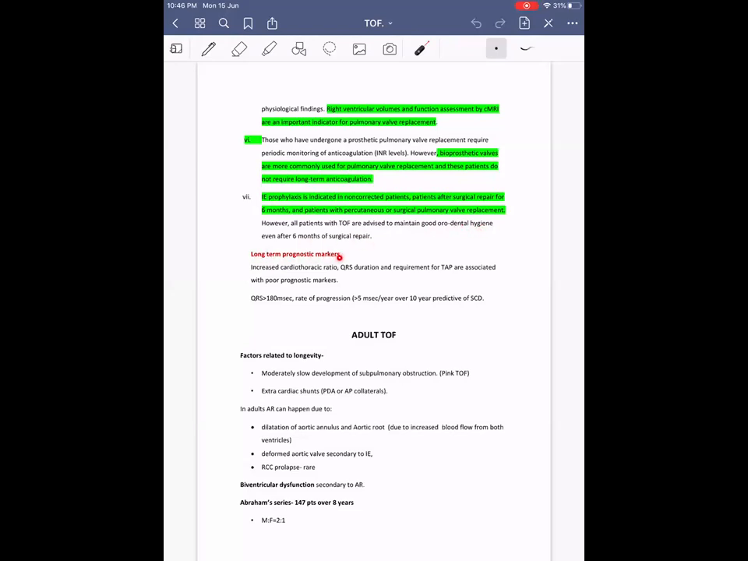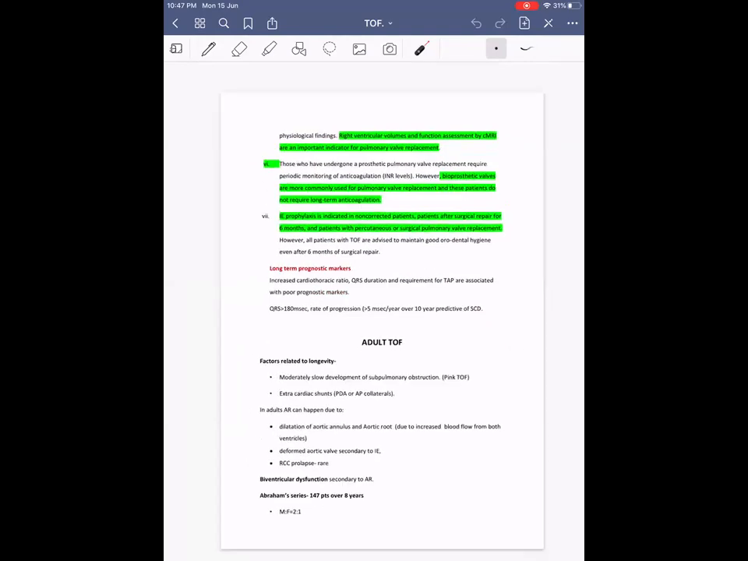Then coming on to long-term prognostic markers: increased cardiothoracic ratio, QRS duration more than 180 milliseconds, and requirement for a transannular patch are associated with poor prognosis. If the rate of progression is more than 5 milliseconds per year over 10 years, that is also a poor prognostic marker and is associated with increased risk of sudden cardiac death.